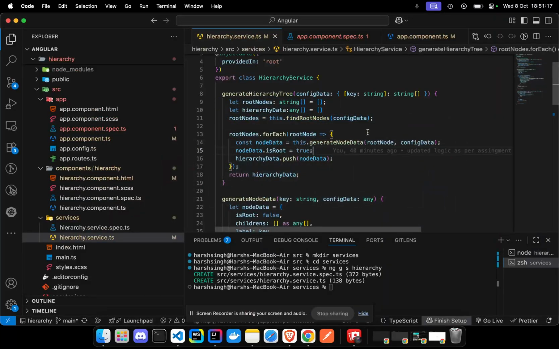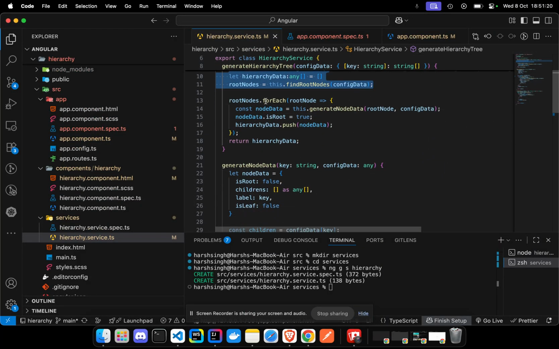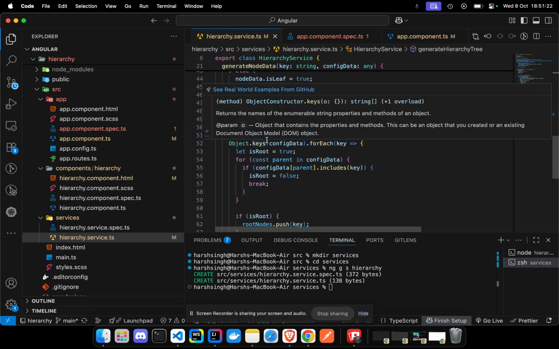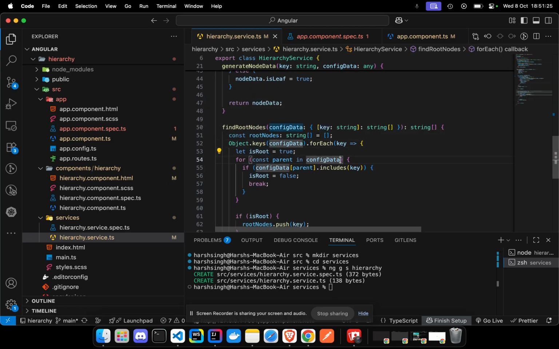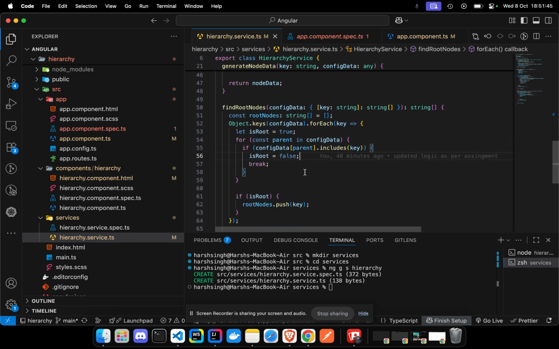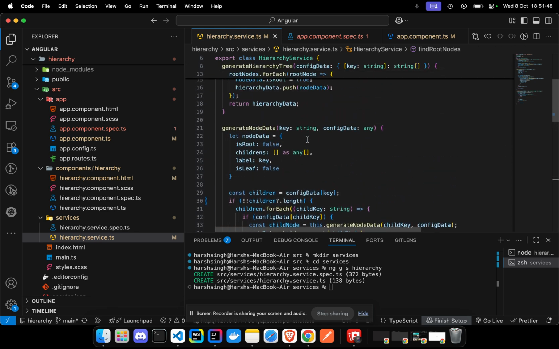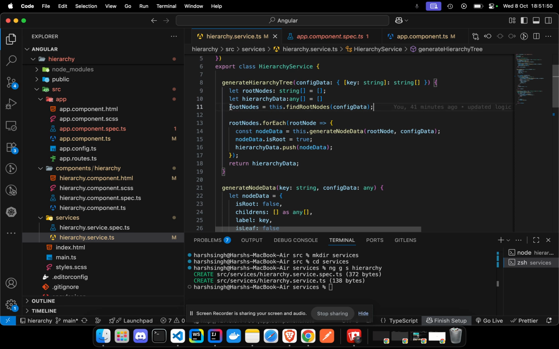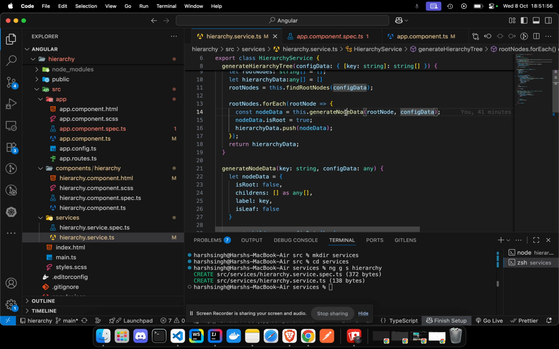So I am finding how many roots there are. In this logic, I'm just checking whether something is a root or not. First, whether in my configuration that key has any children or not. Then second, if it also appears in any of the value arrays, the array of strings, of any of the keys, then it is not a root. This way, from this logic I'm getting only the array of A, that is the root only. Then I'm passing the root and the whole configuration data into generating a node.